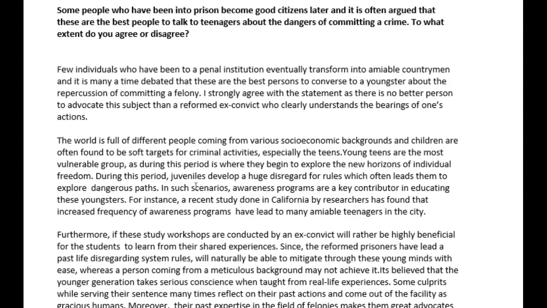All right. So just to reiterate, it needed a clear topic sentence which shows us what the central idea of this paragraph is. Okay. And then it needed development that somehow responded and answered this question. Okay. So are the ex-convicts a part of this awareness program? Are they not a part? Are you telling us that maybe somebody else is a better person to talk to youngsters about crime? All of this needs to be really, really clear in this paragraph. Okay. So let's move on to the next.